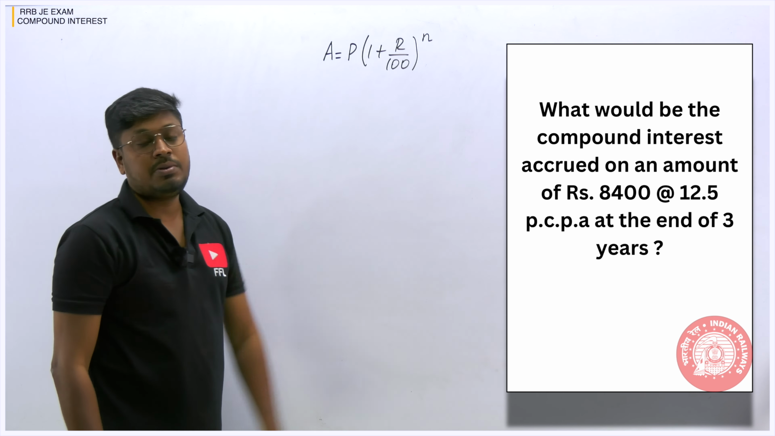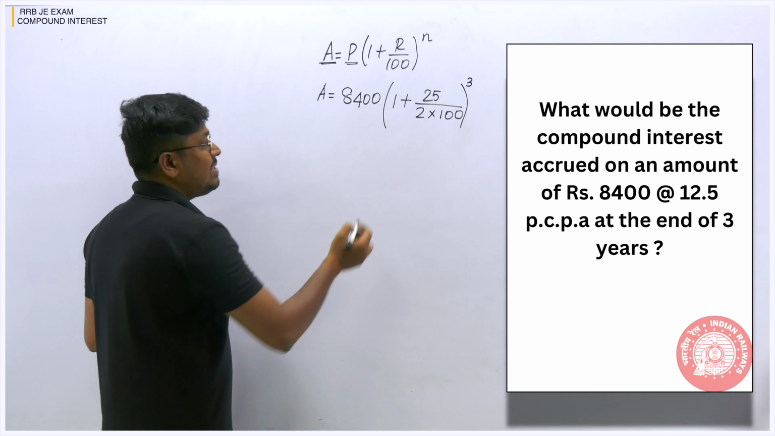Principal amount, have they given it in the question? Yes, they have given an amount of rupees 8,400. So 8,400 is the principal value plus R. Our rate of interest is 12.5, which can be written as 25 by 2 into 100. For how many years? For 3 years, so n is equal to 3. You can write 12.5, it's your wish. I'm writing 12.5 as 25 by 2 for easy calculation.